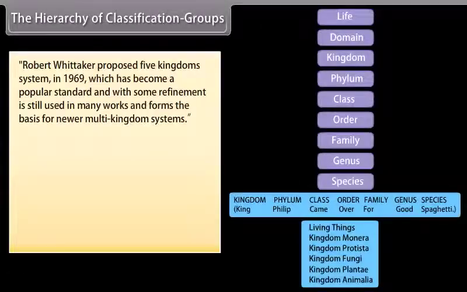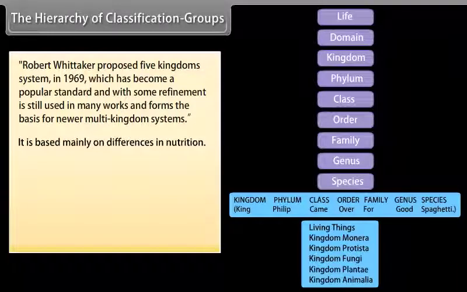Robert Whittaker proposed the five kingdoms system in 1969, which has become a popular standard and, with some refinement, is still used in many works and forms the basis for newer multi-kingdom systems.